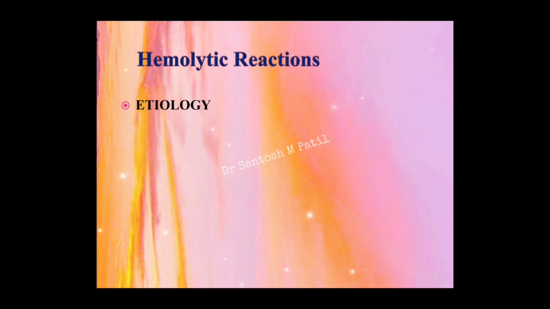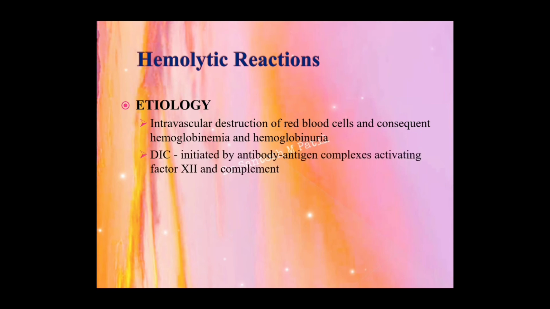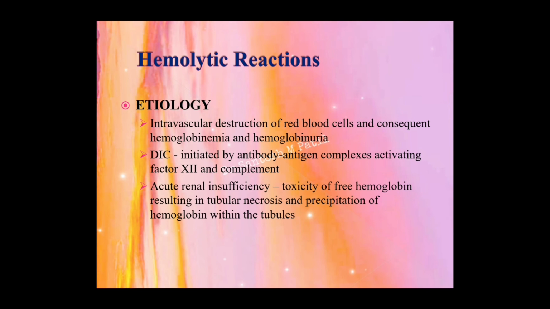So regarding the etiology, what happens is there is intravascular destruction of the RBCs and consequent hemoglobinuria and hemoglobinemia, and there is DIC which is initiated by the antigen antibody complex, which starts activating factor 12 and the complement system. The patient may have associated acute renal insufficiency, mainly because of the free hemoglobin, that is hemoglobinuria, which results in tubular necrosis and also results in precipitation within the tubules.